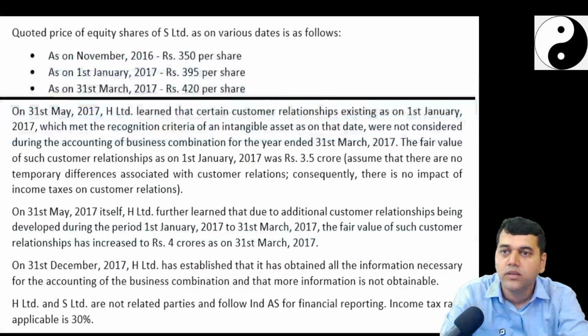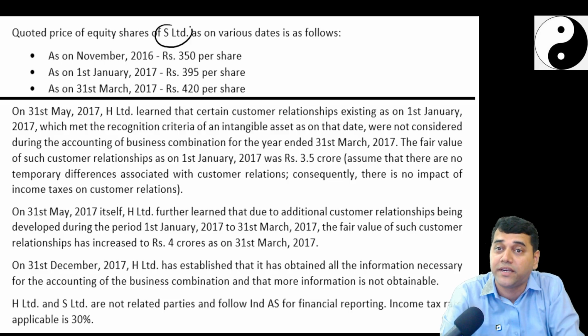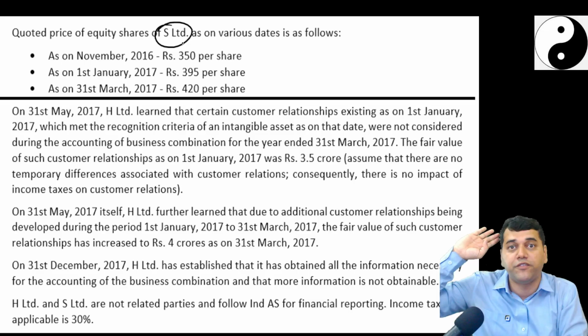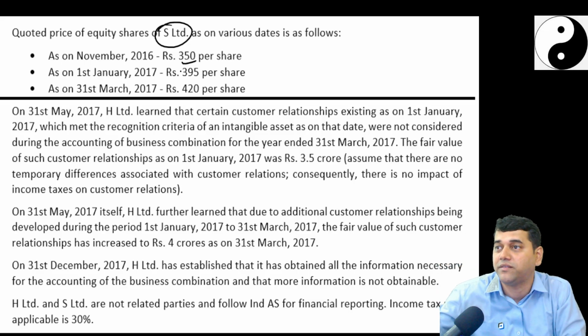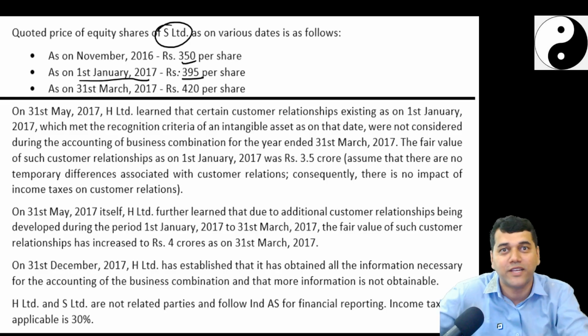Clear? Now the quoted price of the equity shares of S Limited is also given. In November 2016, when you purchased that 15% stake, its price was 350. On 1st January 2017, it was 395. Now NCI, how much did you acquire? 100%? 60%. That means NCI valuation has to happen now.